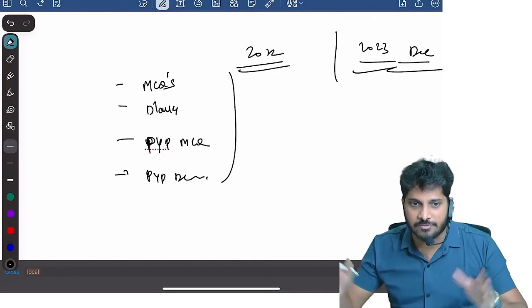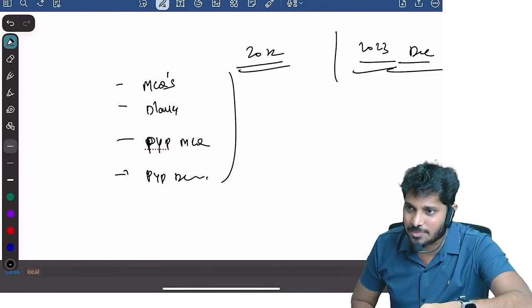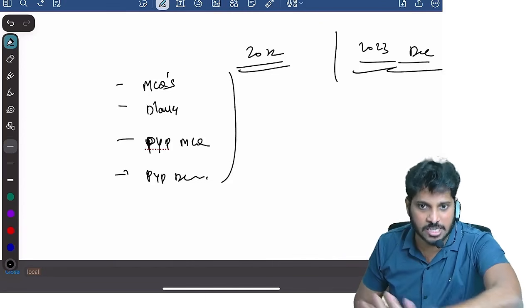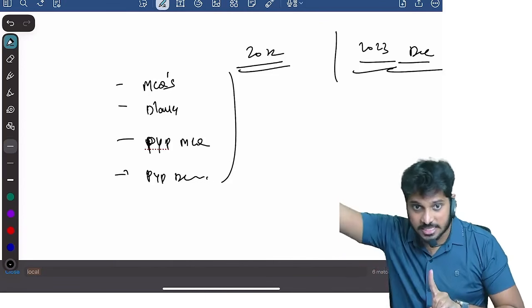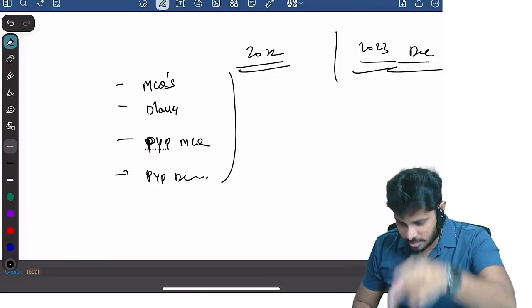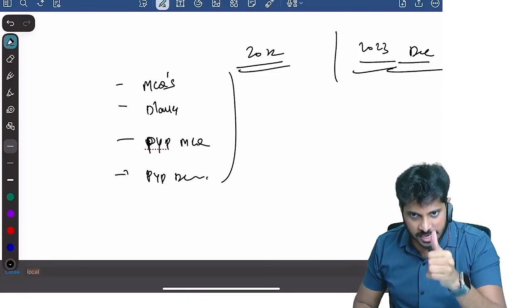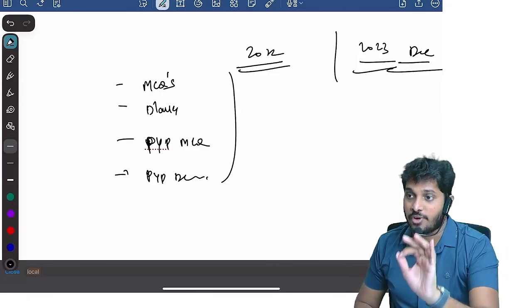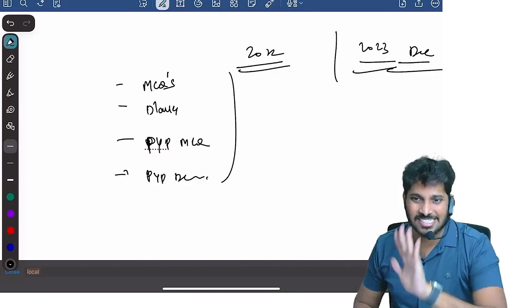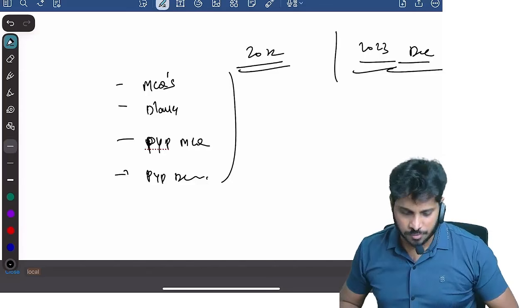If you still have time, then come back and see basic concepts of audit. Otherwise don't even touch it. Only when you finish the major portion of other subjects also, then come back and touch this. With the second chapter and third chapter knowledge, you can write 45 to 50 marks of the paper. That's it. Clear? Fine. So we'll wind up the session.